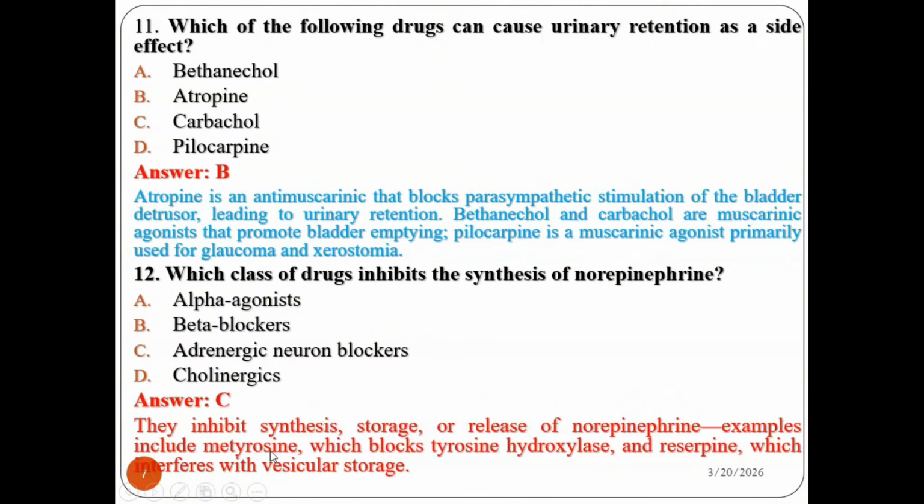Examples include metyrosine, which blocks tyrosine hydroxylase, and reserpine, which prevents the vesicular storage. Therefore, the drug that mainly inhibits the synthesis of norepinephrine can be associated with adrenergic neuron blockers. Yes, they inhibit especially the synthesis, storage, and release of norepinephrine. So the answer is C.